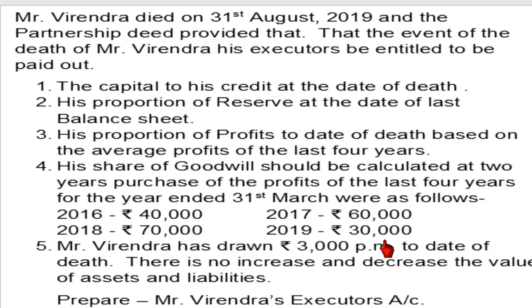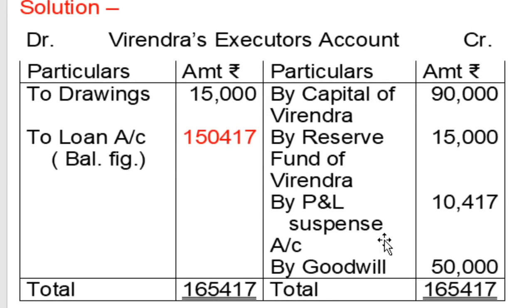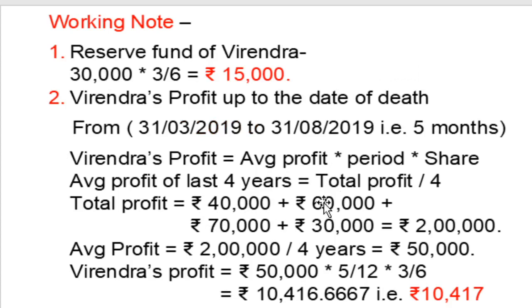So the total of the last 4 years, 2016, 17, 18 and 19, is 40,000 plus 60,000 plus 70,000 plus 30,000, which is equal to 2 lakh. That is the total profit. So average profit is equal to 2 lakh divided by 4 years, which is 50,000. Then Virendra's profit is equal to 50,000 multiplied by 5 upon 12. 5 upon 12 means out of 12 months, 5 months are considered, from the balance sheet date to the date of death.